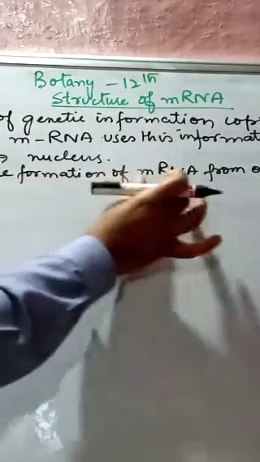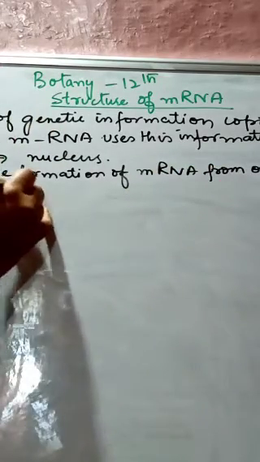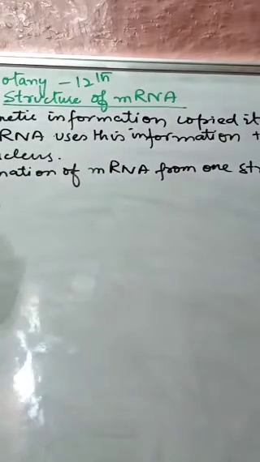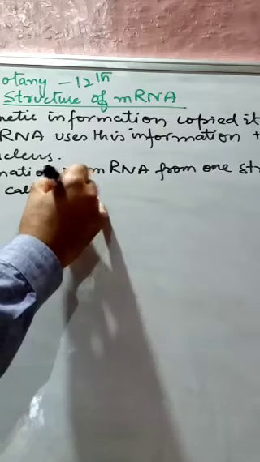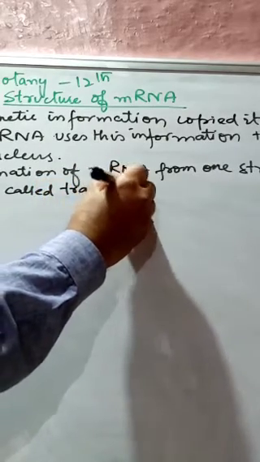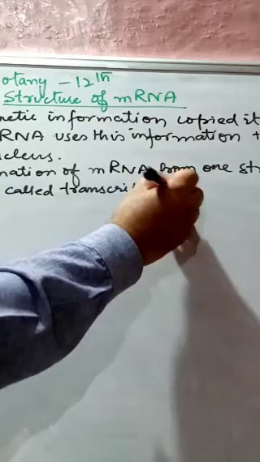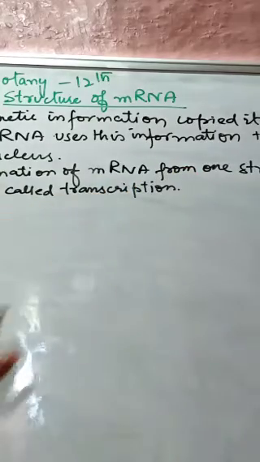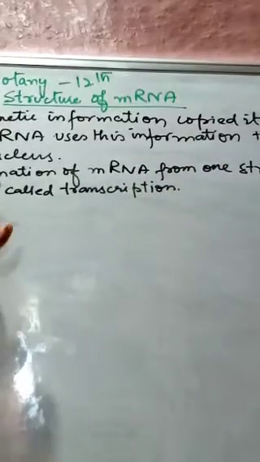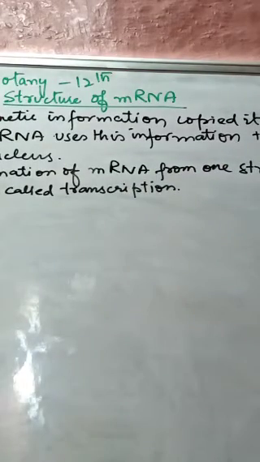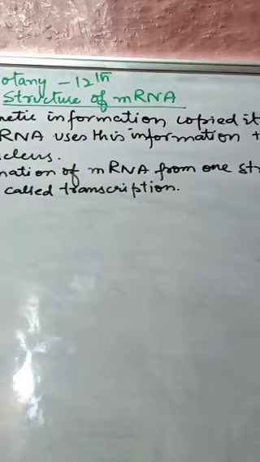The formation of mRNA from one strand of this DNA is called transcription. So the formation of mRNA from one strand of DNA, because we know that DNA is double stranded, is called transcription.